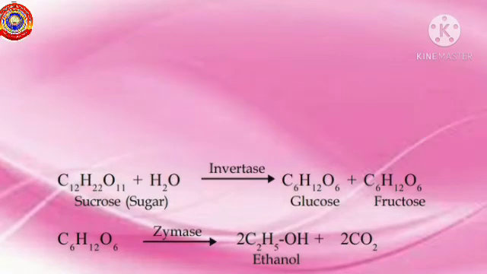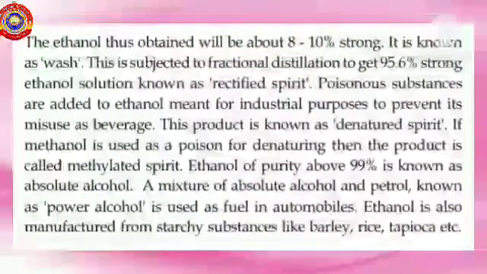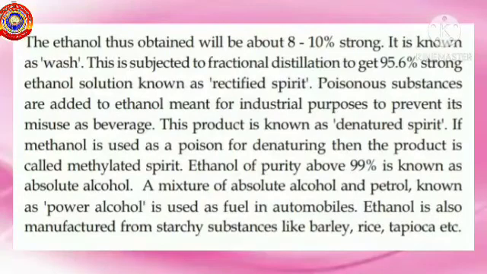The ethanol thus obtained, 8 to 10% strong, is known as wash. That is, the ethanol formed as a result of the fermentation of dilute molasses is called wash. When wash is subjected to fractional distillation, 95.6% strong ethanol solution is produced.